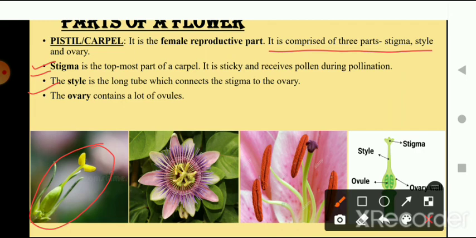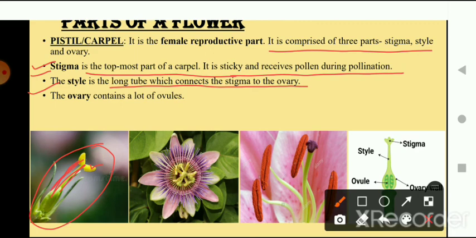This is the whole carpel, and the uppermost part is stigma. The topmost part of a carpel is sticky and receives pollen grains. Whenever pollination happens, it is the part which absorbs the pollen. After it, this pipe-like structure is the style, the long tube which connects the stigma to the ovary.